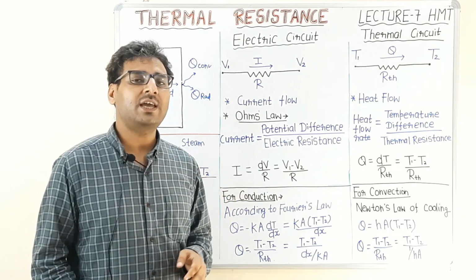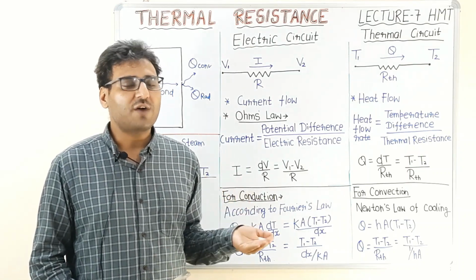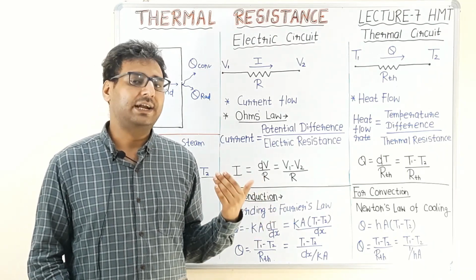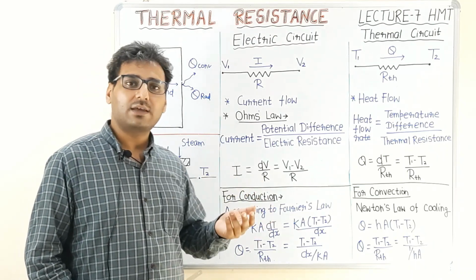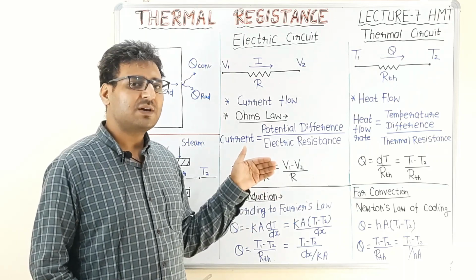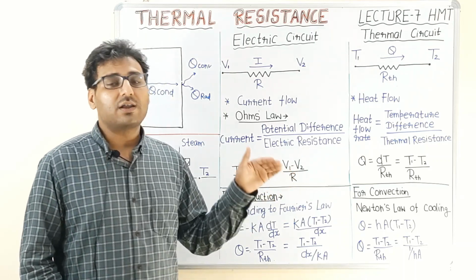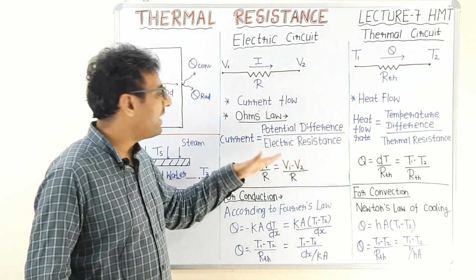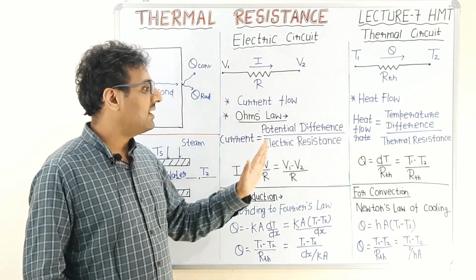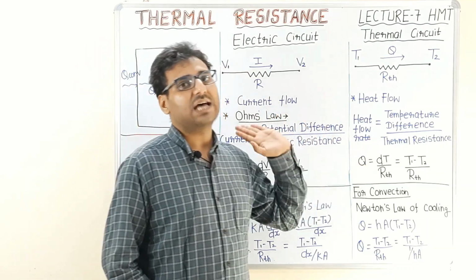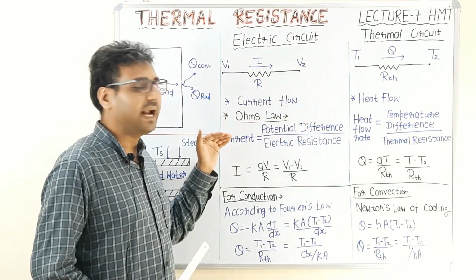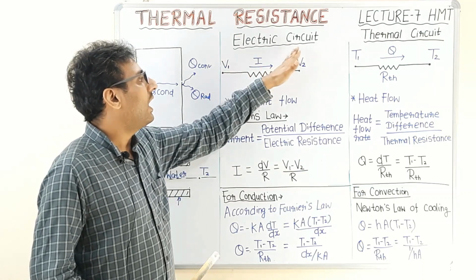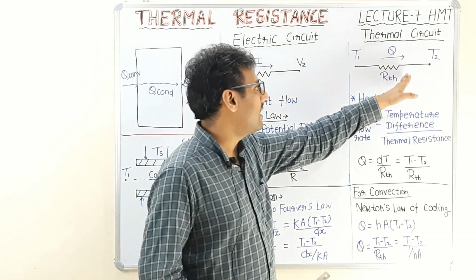Now in engineering, there are basically two methods of solving problems, which are the practical and the analytical method. In the analytical method, we apply some assumptions to the theory. If the result obtained by the theoretical concept is verified by the practical, then we say that our theory and assumptions are correct. We have applied an assumption that the rules which govern the electric circuit are also applied to the thermal circuit.